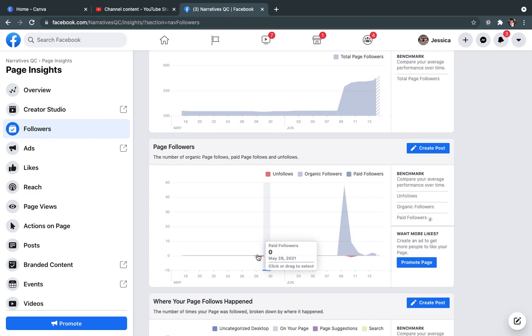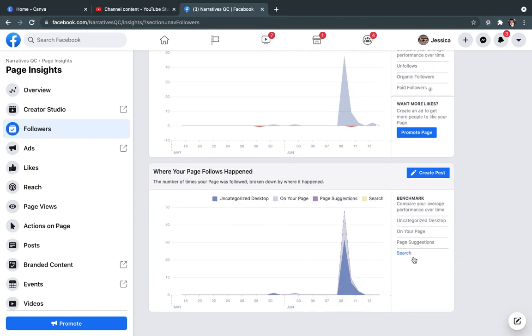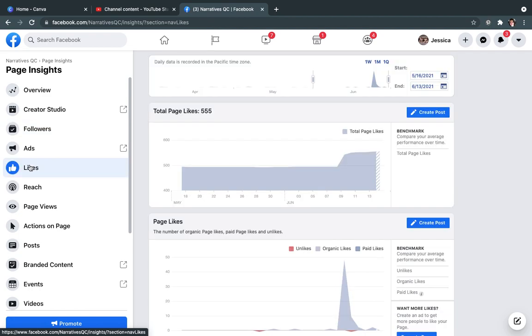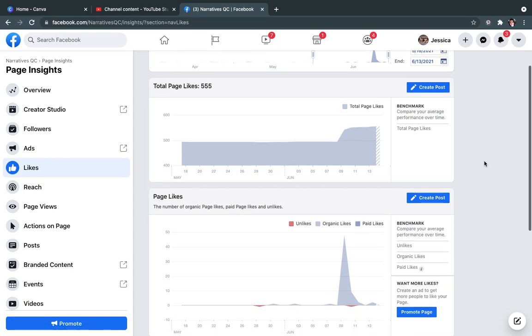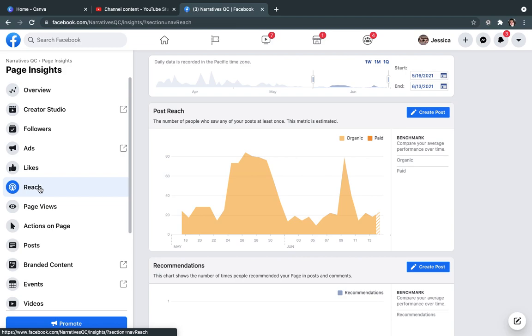We've only had an unfollow there and an unfollow there, which is really good. Our followers have not been paid for, so I think those are good things. Don't really understand this last part yet, but again, just haven't done the research. You can see likes. Kind of the same thing. You can see your reach, which again was very similar. This just is giving you actual days rather than just kind of an overview.